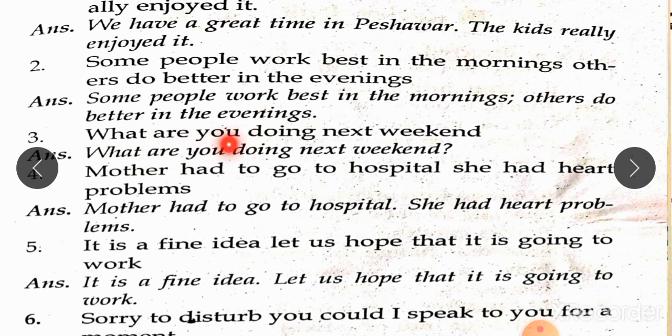Third one: What are you doing next weekend? What are you doing next weekend? We will put question mark, because at the end of the interrogative sentence we will put question mark. Mother had to go to hospital. She had heart problems. Mother had to go to the hospital, put full stop. She had heart problems, put hyphen, and then at the end of declarative sentence we will put full stop.